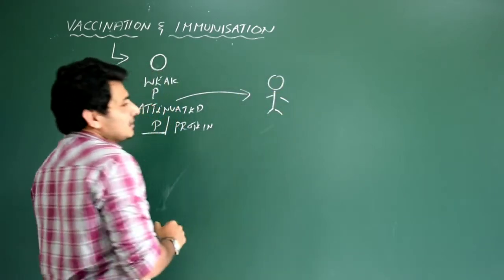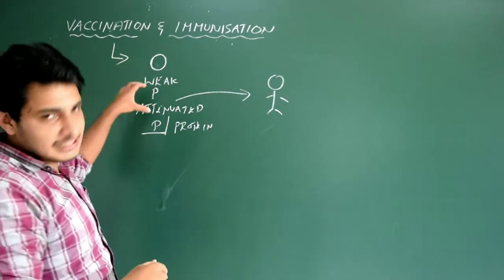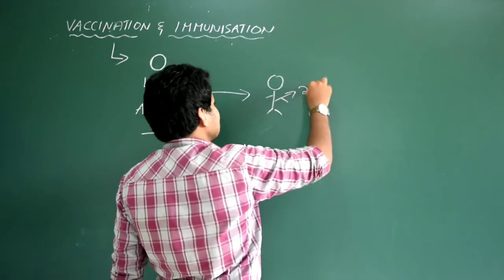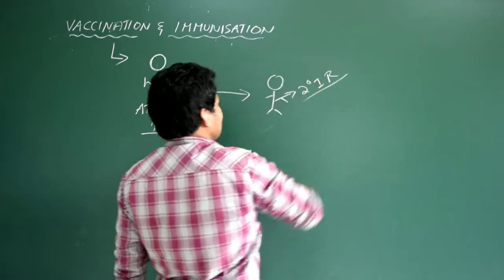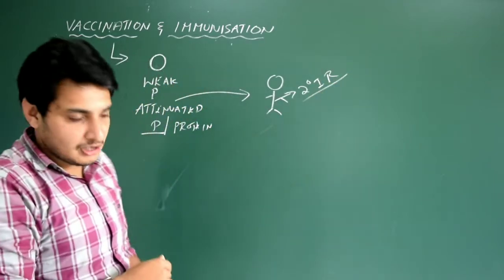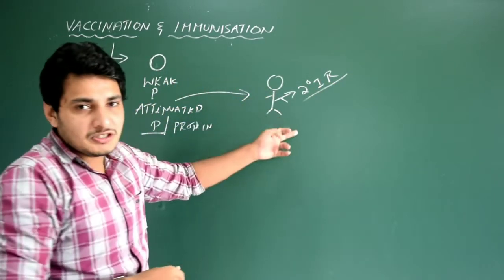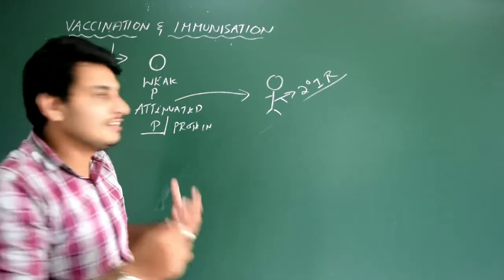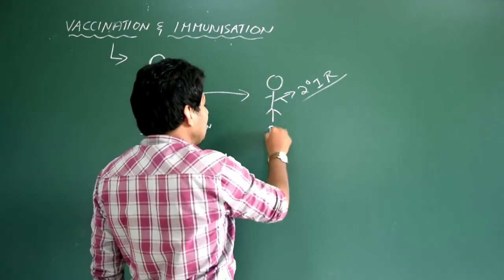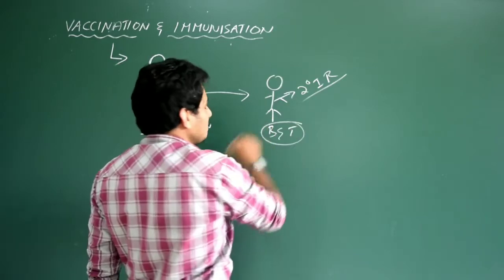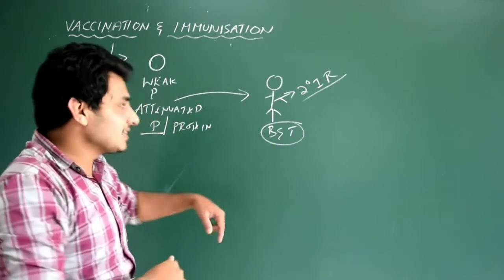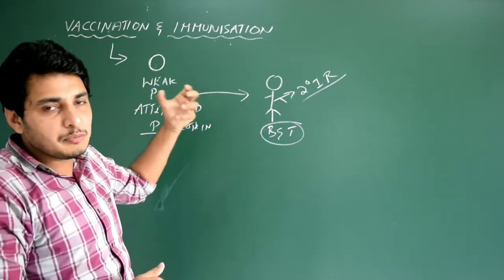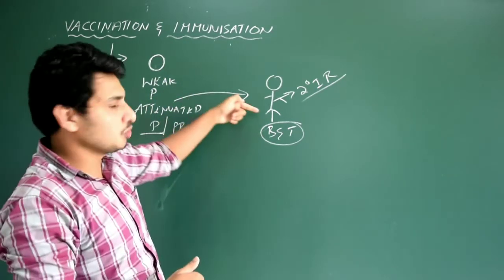The main aim of this vaccination in the human body is to generate the secondary immune response. I think no need of explanation. Okay. So immune response, primary or secondary, it is a natural process of production of B and T lymphocytes, correct? So B and T lymphocytes will be synthesized in the human body. Okay. In this case, I am introducing weak pathogen or attenuated protein part of the pathogen into this human body